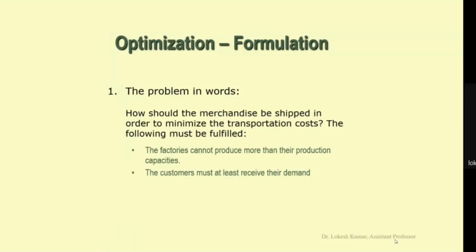And the following must be fulfilled. The factory cannot produce more than its production capacity. So a factory has some upper limit of production, and it cannot produce more than that. Another important thing is that the customer must at least receive their demand. So the demand of the customer must be fulfilled. This is another important aspect. So we have defined the problem in words.